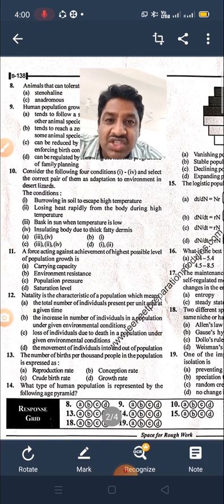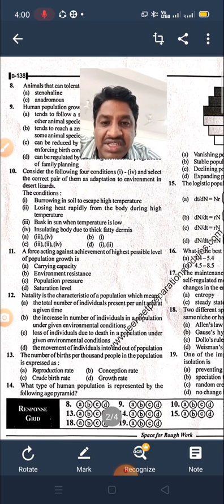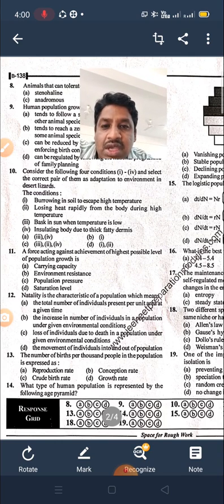Bask means it is a horse like animal. So burrowing in soil to escape high temperature is wrong, and losing heat rapidly from the body during high temperature is wrong. Bask in sun when temperature is low, so this is the right answer, a behavioral change.